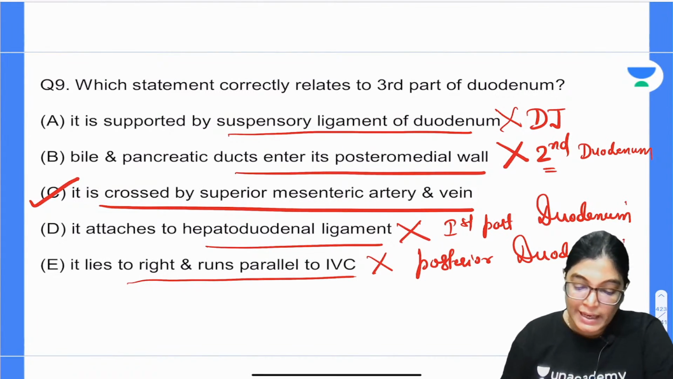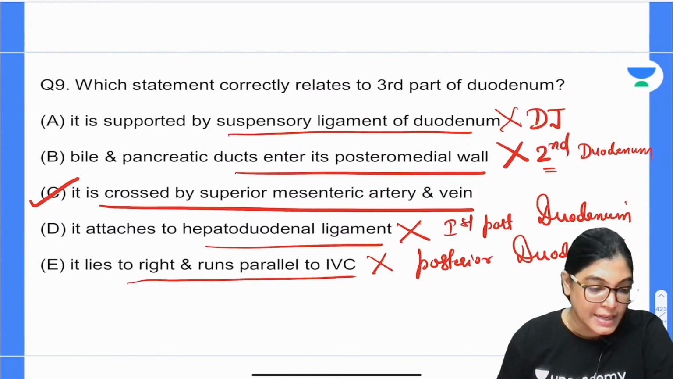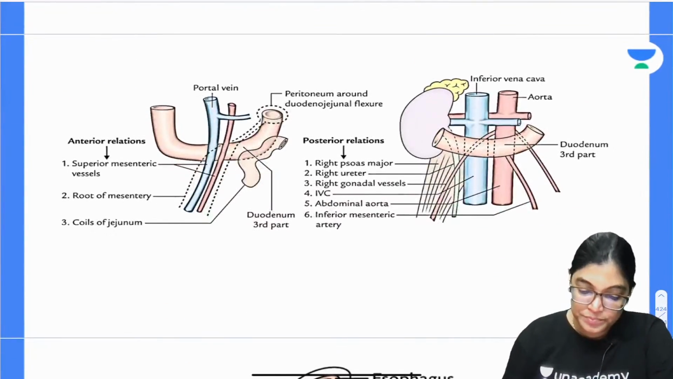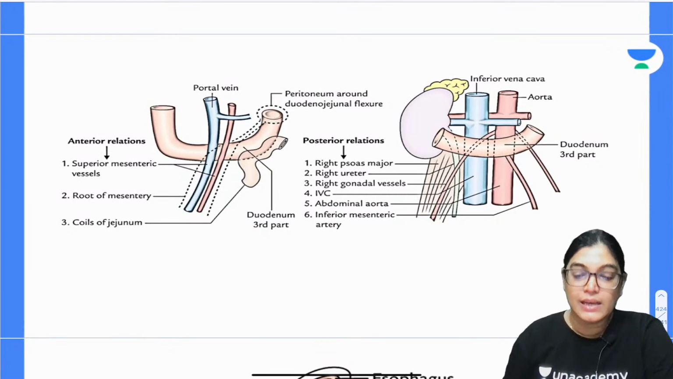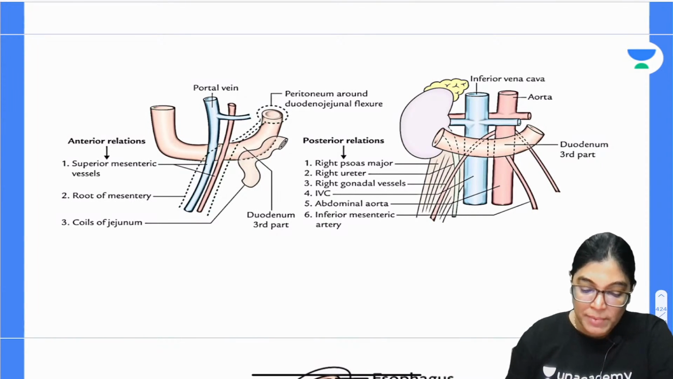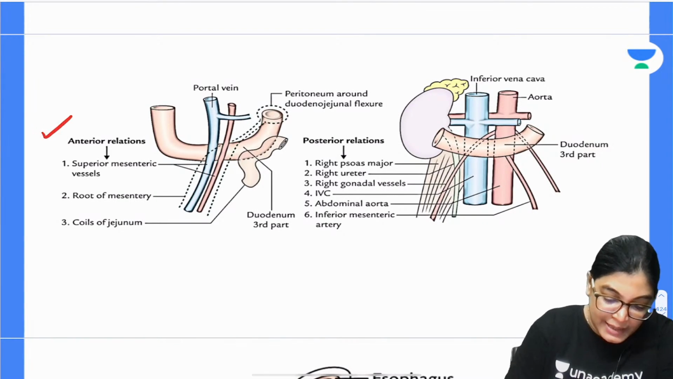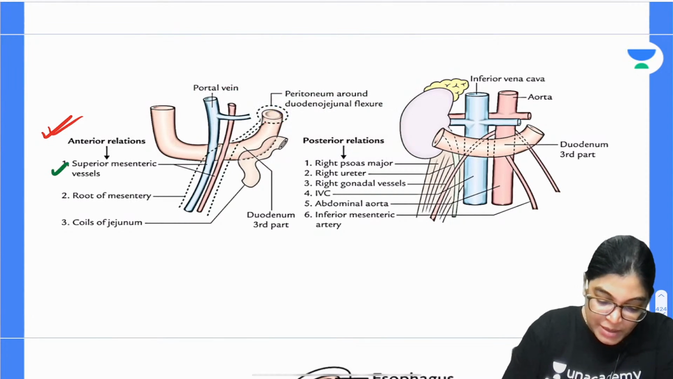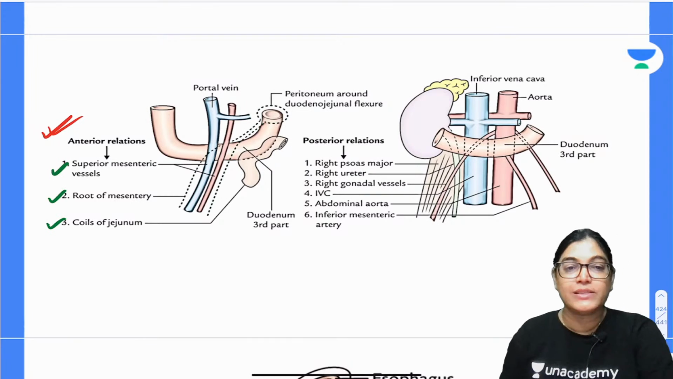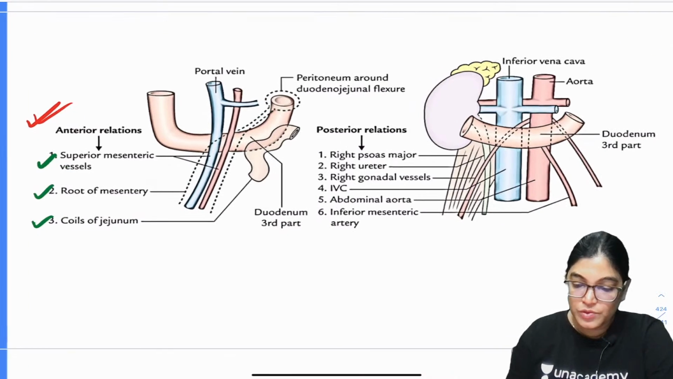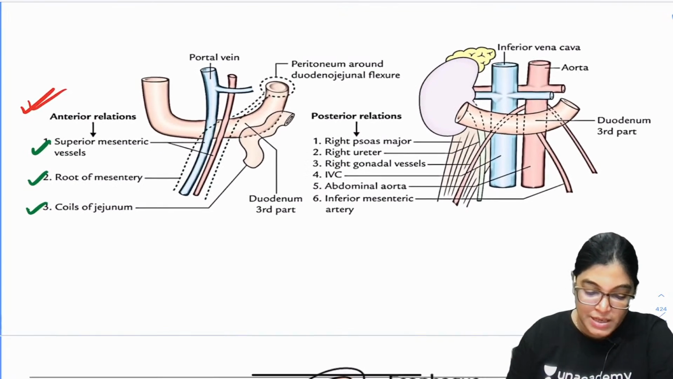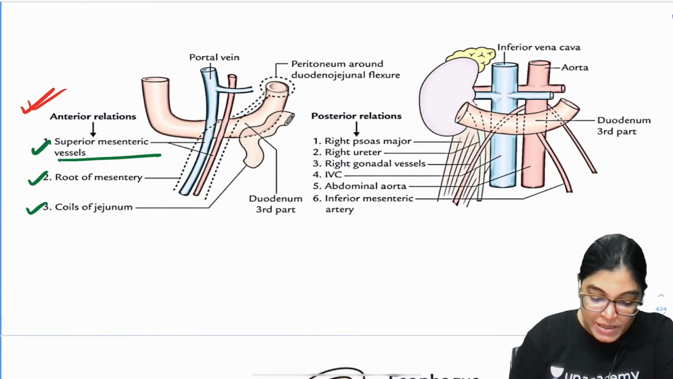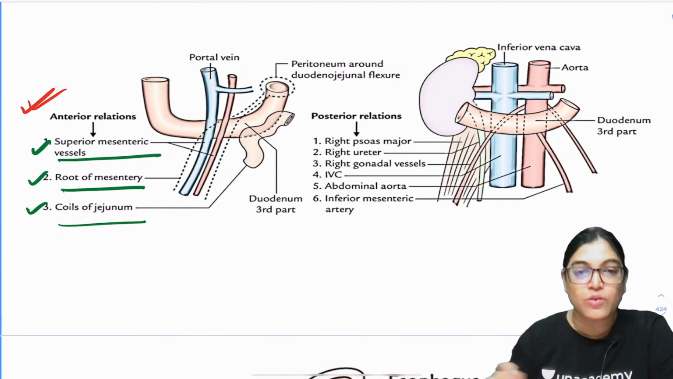So we have got the correct option. So we have got C as the correct answer. So let me show you. Here you can see this is showing the relations of the third part of duodenum. The structures lying anterior to the third part of duodenum are the superior mesenteric vessel, root of mesentery and coils of jejunum. If you want, I will slightly enlarge this image. See here, the structures related are superior mesenteric vessel, root of mesentery and coils of jejunum.